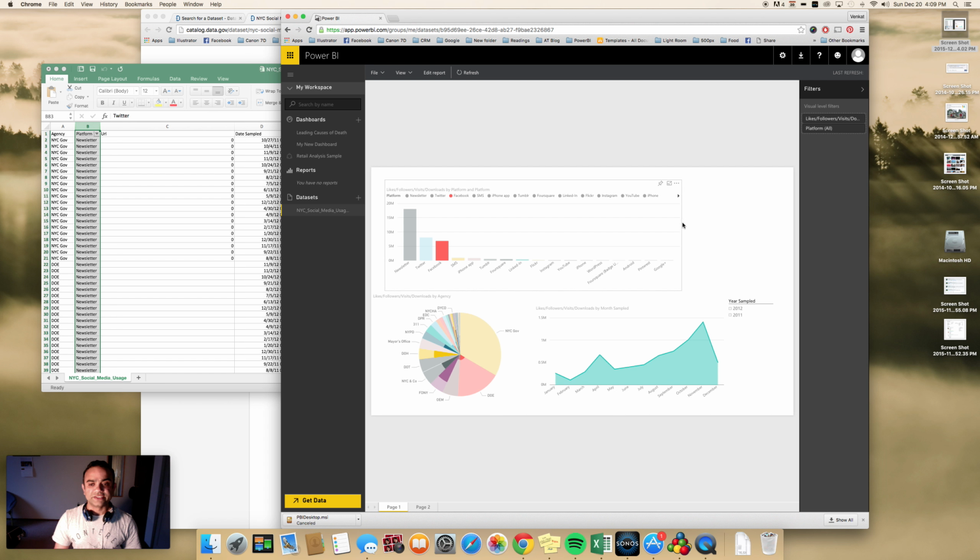Now, I don't necessarily have to go by the platform. If I want to just see what New York City, the government, is doing with all of its platforms, I can just click on this slice of the pie right here, and it shows me that a lot of it is newsletters and a little bit of Facebook, apparently a little bit of Foursquare also. Similarly, let's look at DOE.